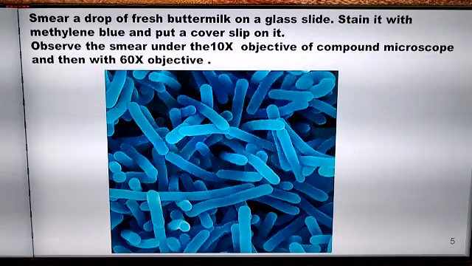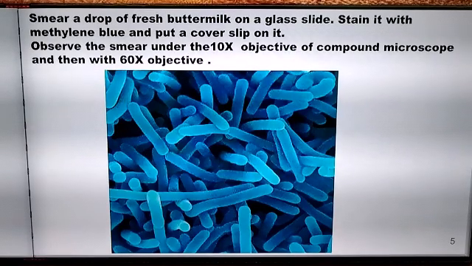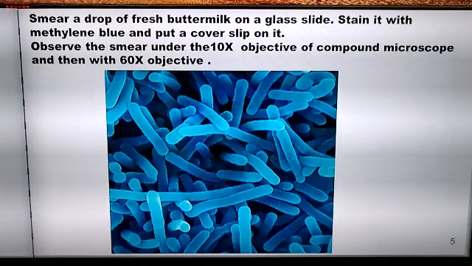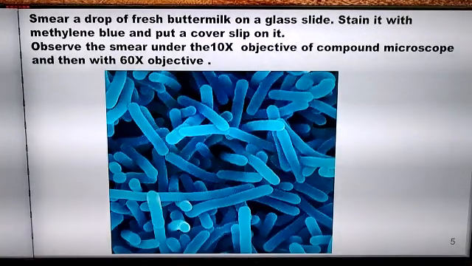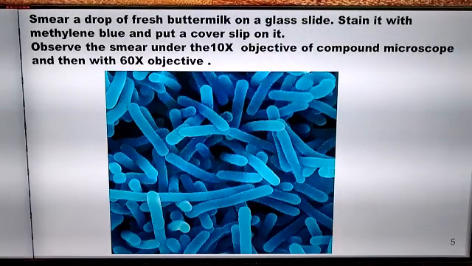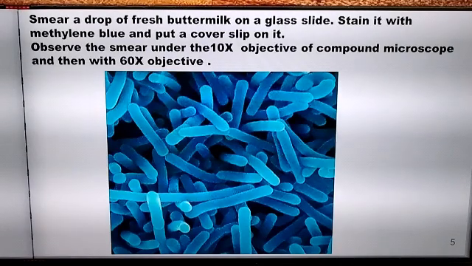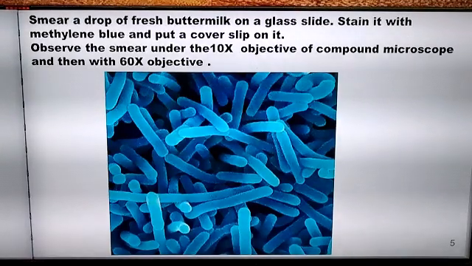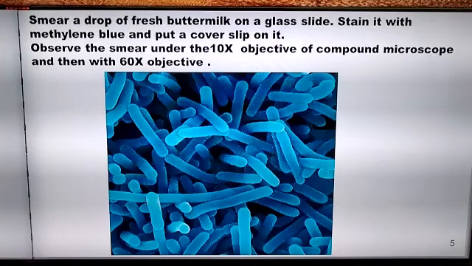What do we observe? We observe blue colored rod shaped organisms moving around. So these are the rod shaped microorganisms which you will observe under a compound microscope if we take a drop of fresh buttermilk and put a drop of methylene blue on the buttermilk, cover the buttermilk with a cover slip and observe it under the microscope. So these are the rod shaped microorganisms which can be seen moving under the microscope, and these microorganisms are nothing but lactobacilli.